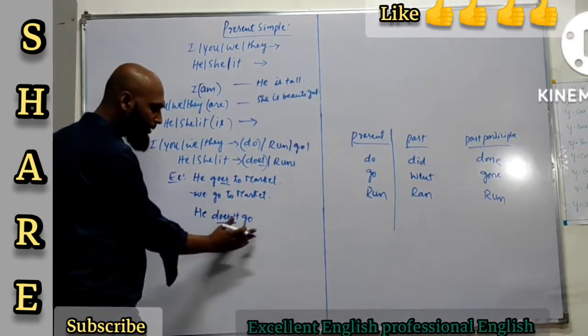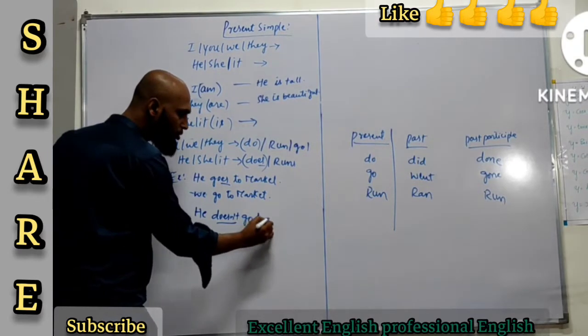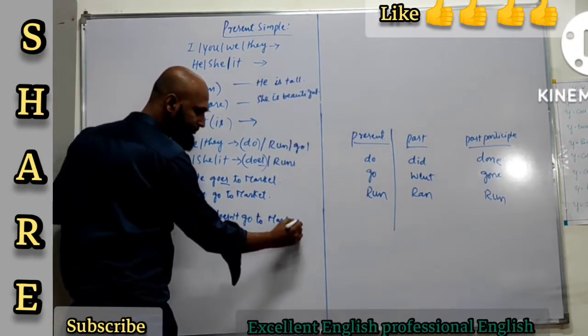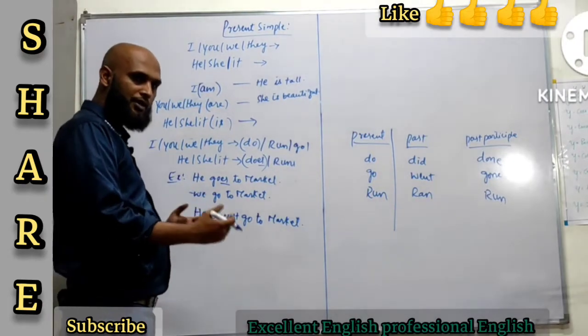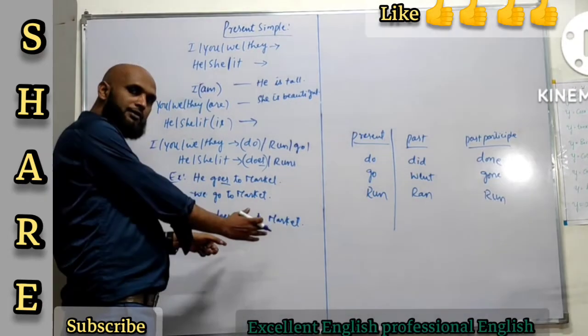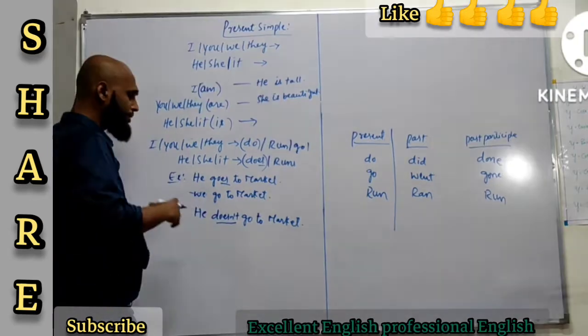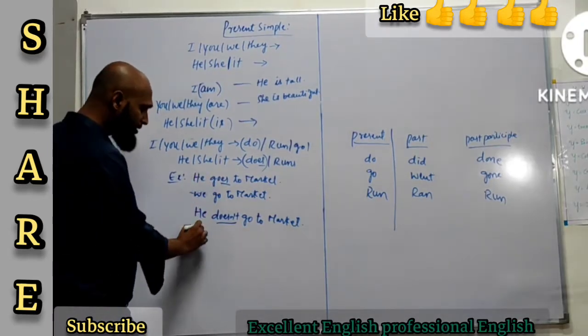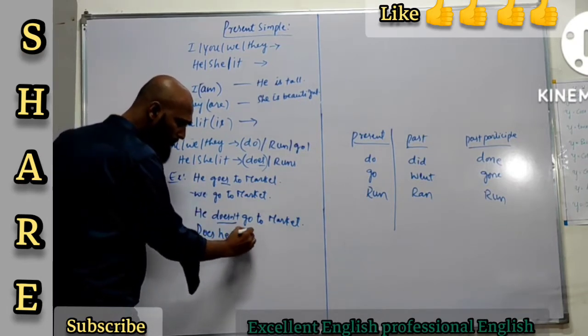Es, you don't have to add because you have already used it here. He doesn't go to market. Alright? Are you able to understand what I'm trying to say here? It doesn't go to market. Alright? And then if you want to make a question, how are you going to form questions? Does he go to market? Does he go to market?